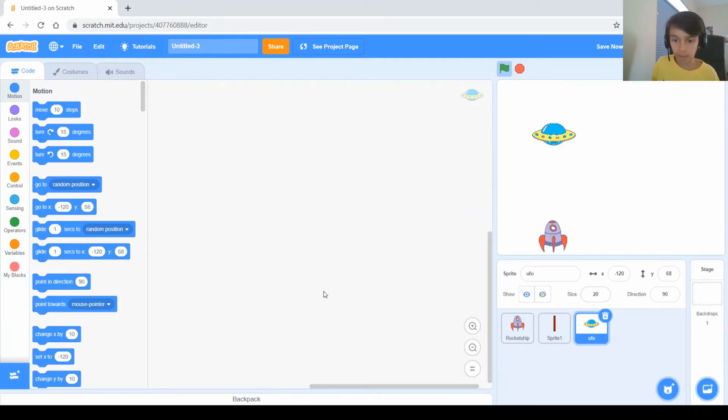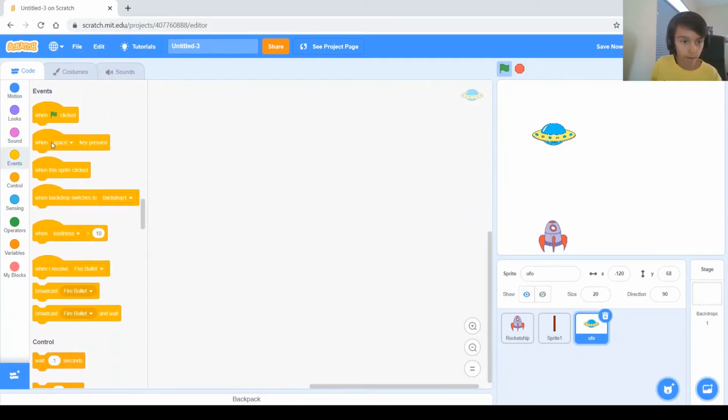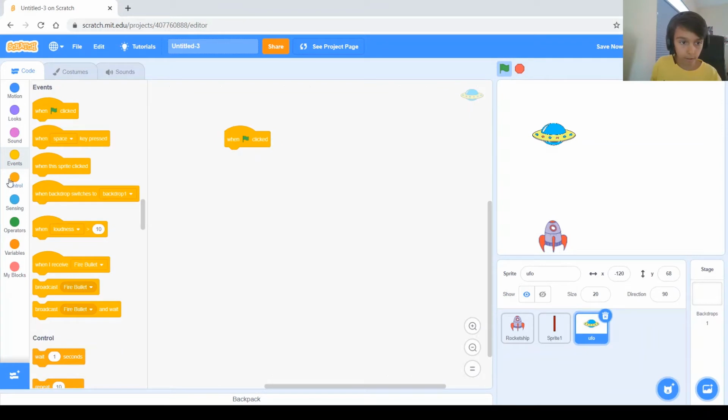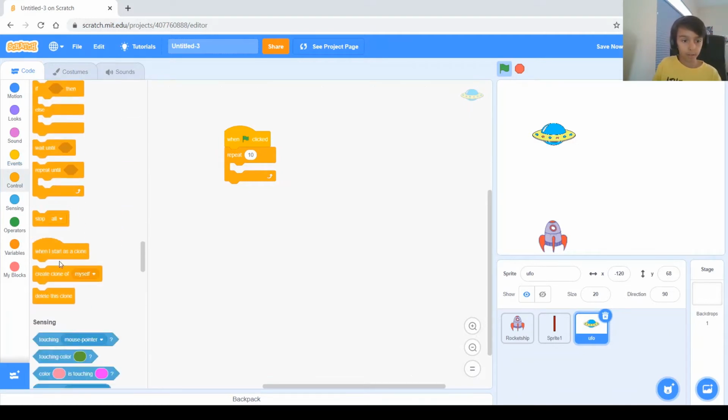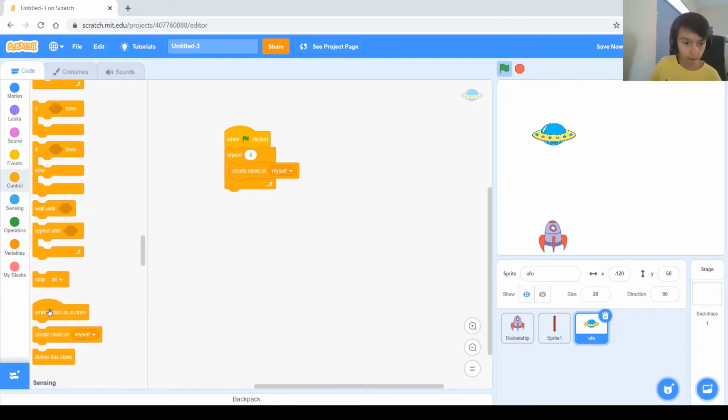So first thing we need is, when green flag clicked, we need a repeat, and how many times this repeats is how many UFOs we're gonna have at the end, because inside of this repeat we want to put a create clone of myself. So let's say 5, that's a good number of clones, and we can get now the when I start as a clone, because we needed to do something when it starts as a clone.